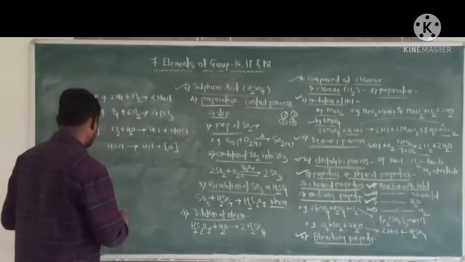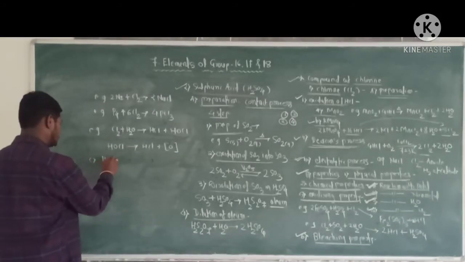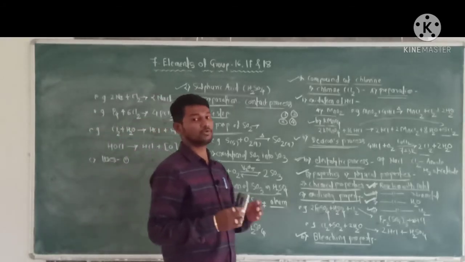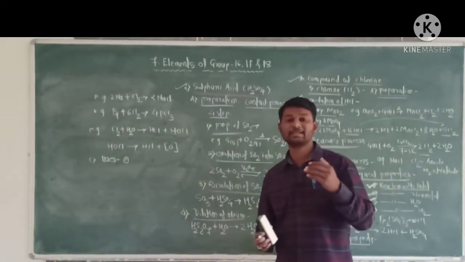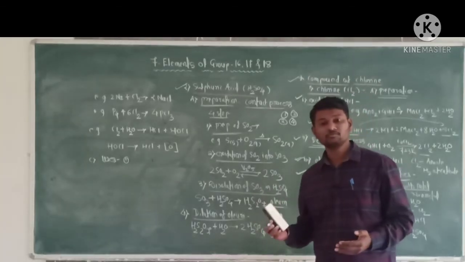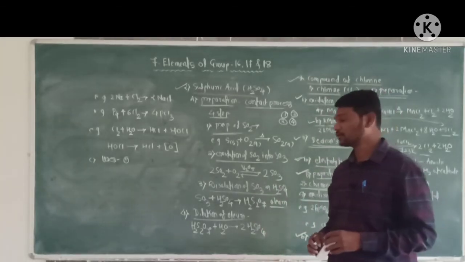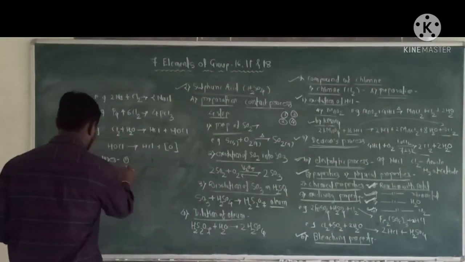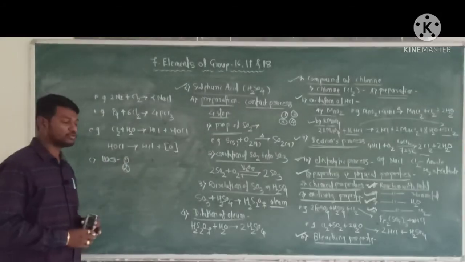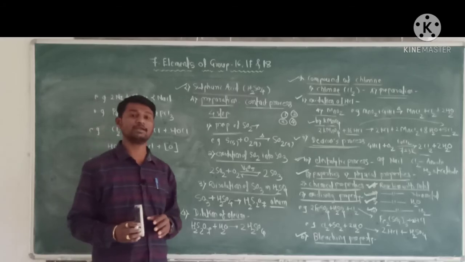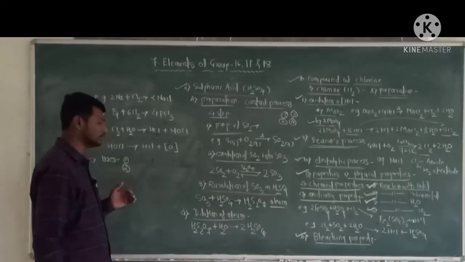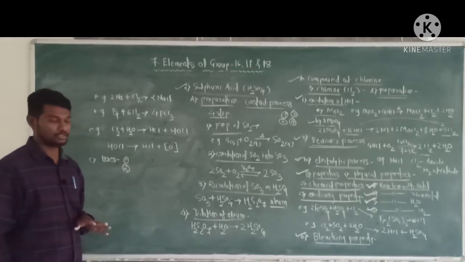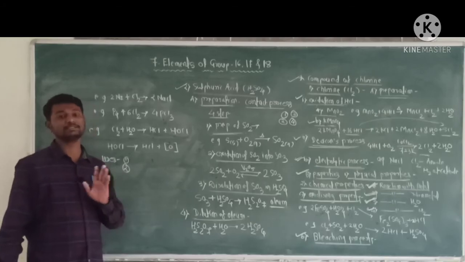Okay. Now next, uses of chlorine. First, chlorine is used for the purification of drinking water, or sterilization of drinking water. Next, second, chlorine is used as a bleaching agent in the textile and paper industries.